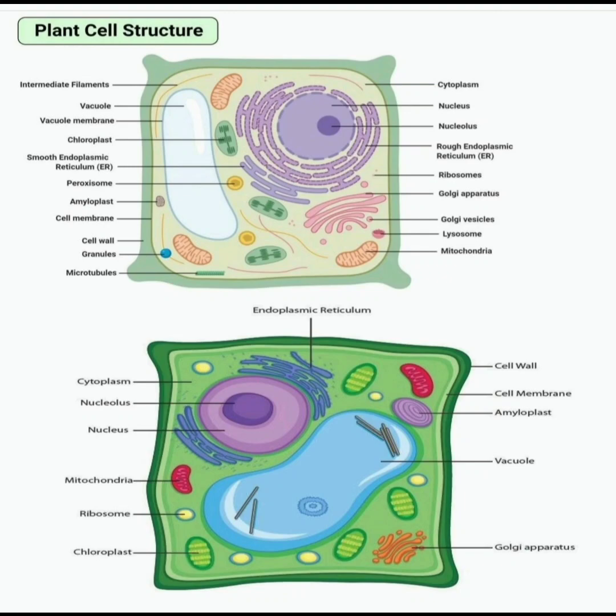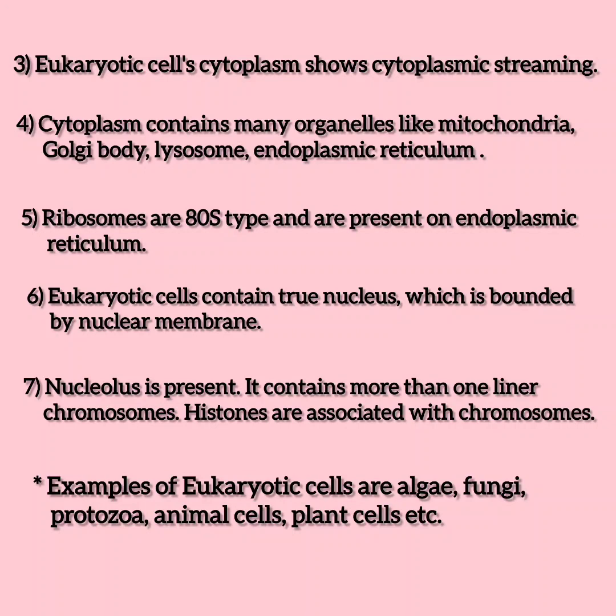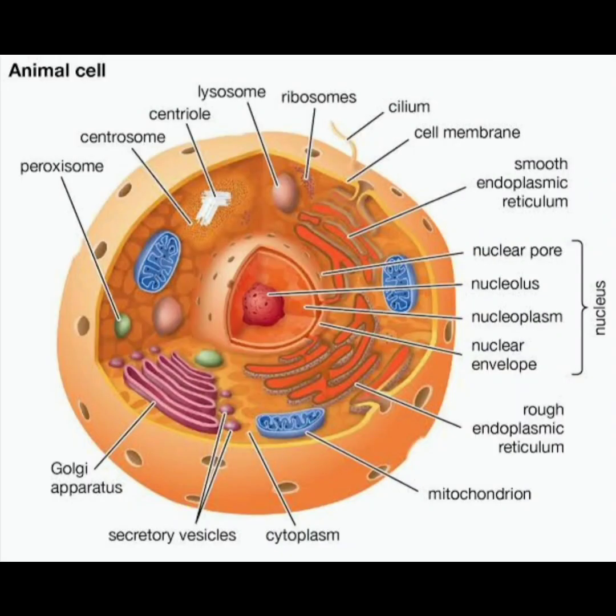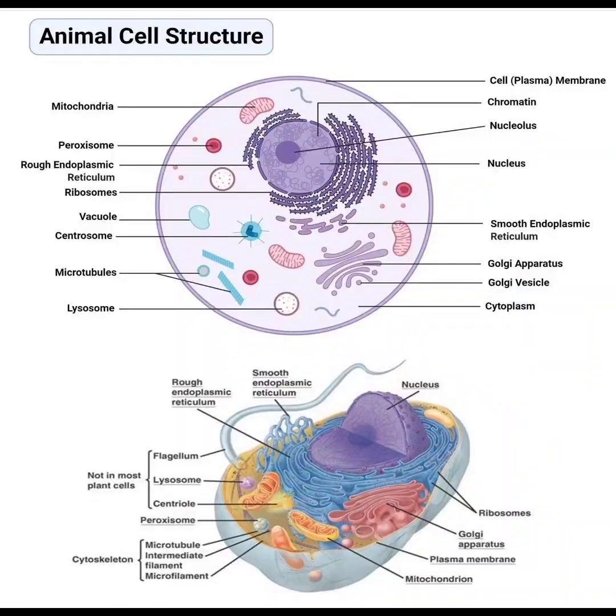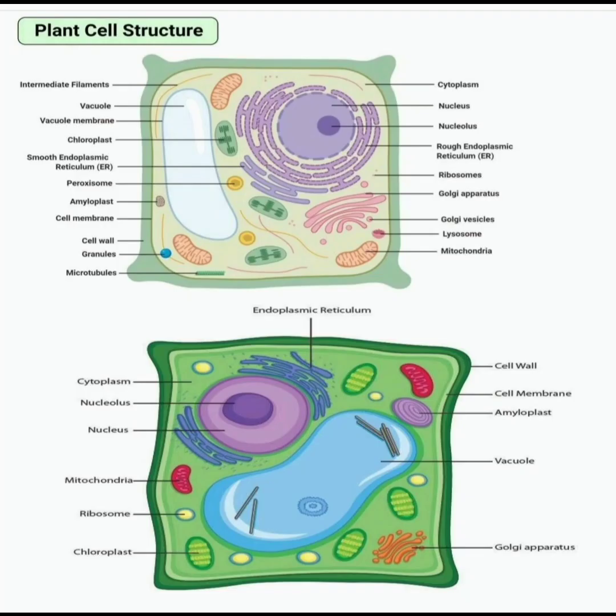Ribosomes are 80S type and are present on the endoplasmic reticulum. Eukaryotic cells contain a true nucleus which is bounded by a nuclear membrane. The nucleolus is present. It contains more than one linear chromosome. Histones are associated with the chromosomes. Examples of eukaryotic cells are algae, fungi, protozoa, animal cells, and plant cells.